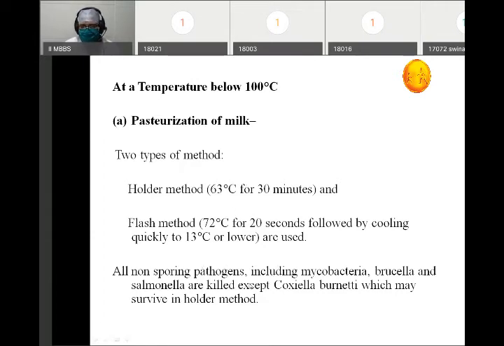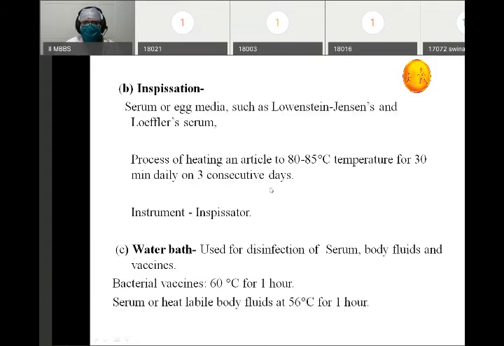And another thing, why I'm mentioning mycobacteria is because of bovine tuberculosis. Then Brucella also causes bovine infections, and there is Salmonella gastroenteritis. These are the infections which can be transmitted from animals to humans. So it is important that whatever sterilization method we are using should be able to kill these three. Pasteurization is effectively able to kill these three organisms, which are common causes of bovine infection in humans. Then we have one more method in the temperature below 100 degrees centigrade, that is inspissation.